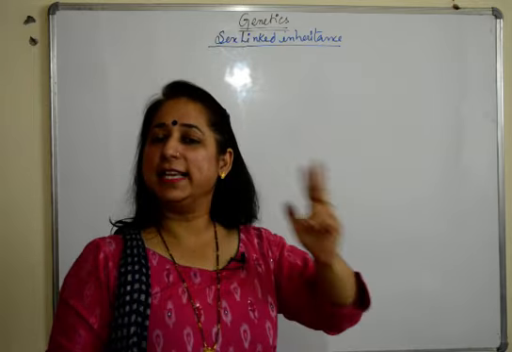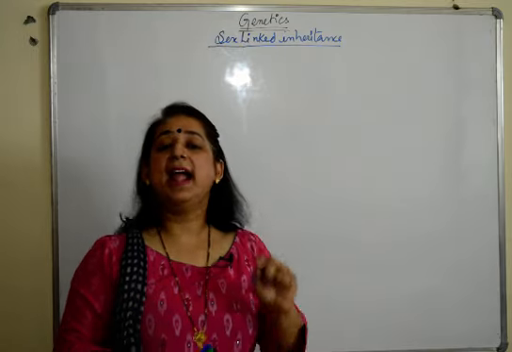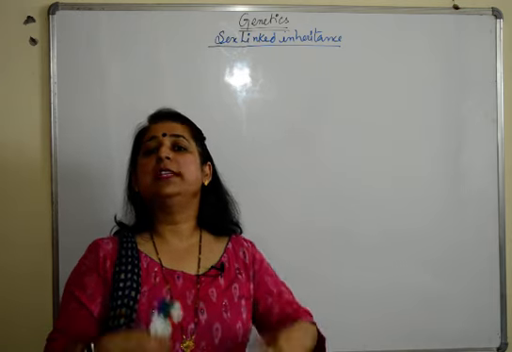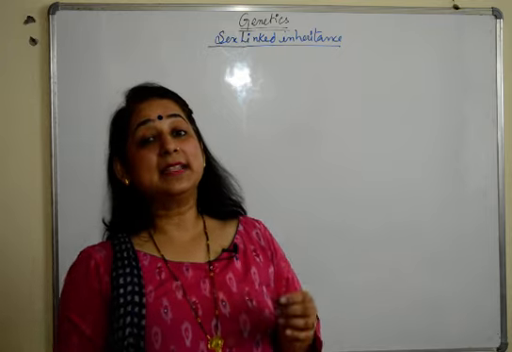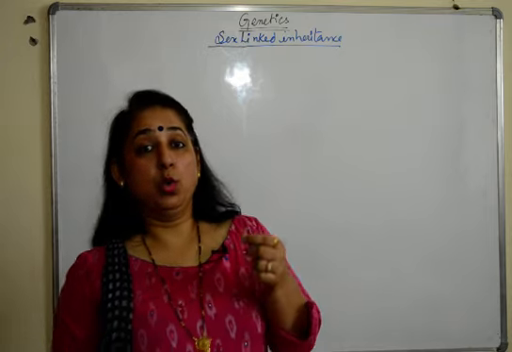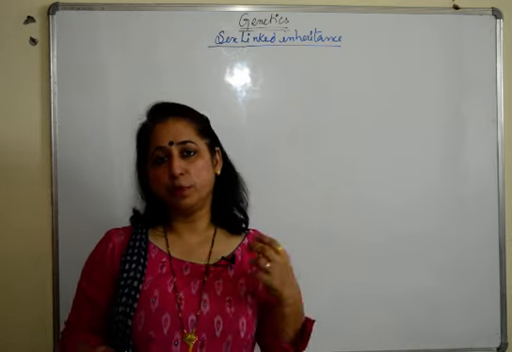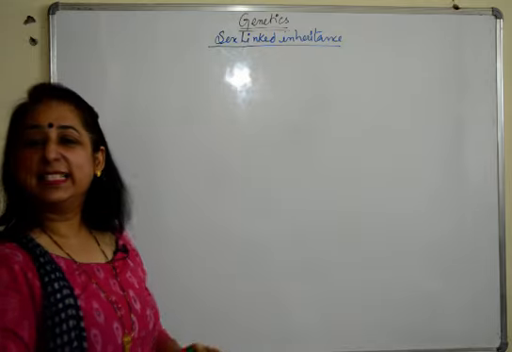I'll tell you what is sex-linked inheritance, what are the two types, X-linked and Y-linked, and we will also make the crosses and justify how these appear in individuals. Plus, I'll give you small tips also, which will make sure this question will never go wrong in the paper if you follow those tips. So keep watching the whole video. So we start with sex-linked inheritance.